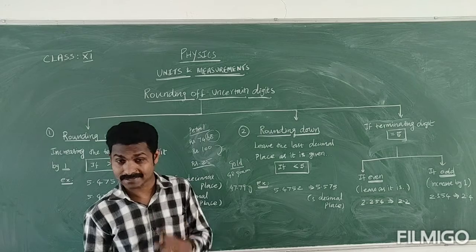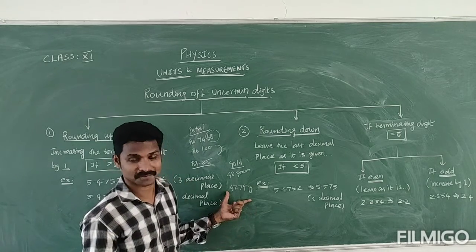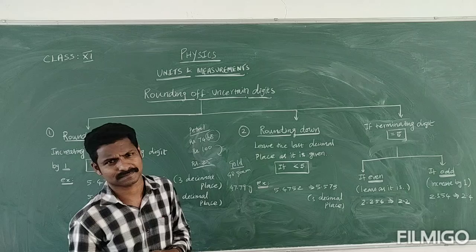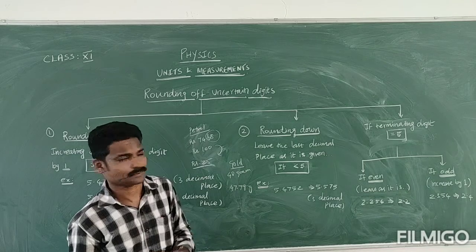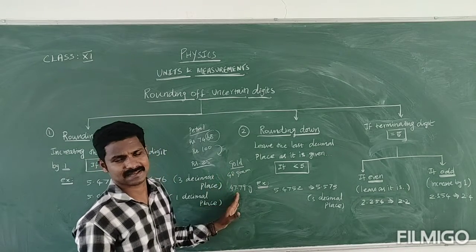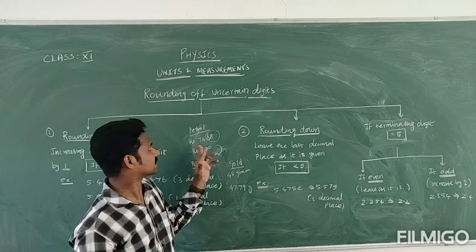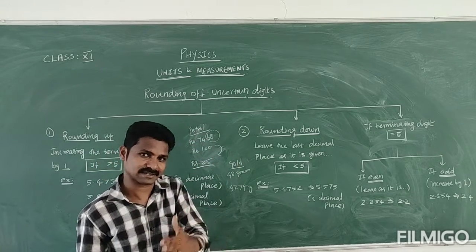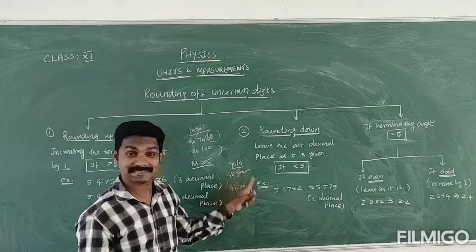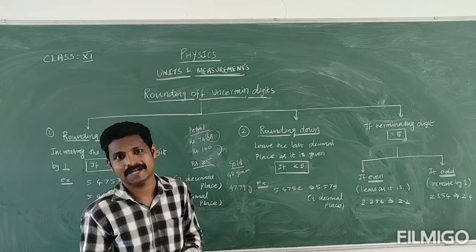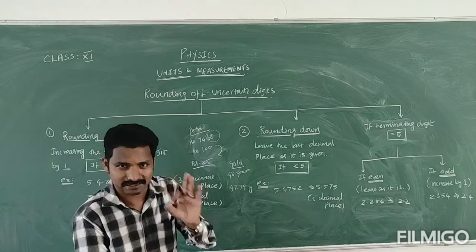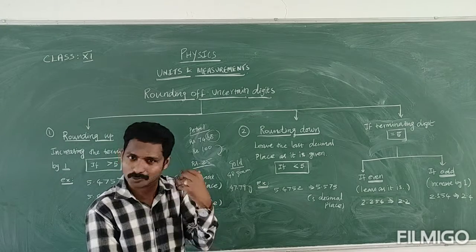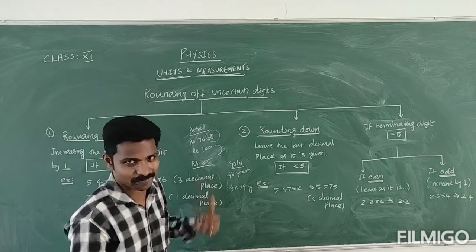Because we know very well this cost value, the decimal places are very important. Based on the decimal places, we can say how to round off. In some places we can accept the rounding off, in other cases we can't. So how to round off and what the rules are, we are going to discuss one by one.